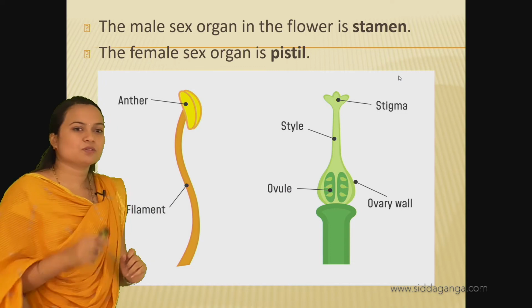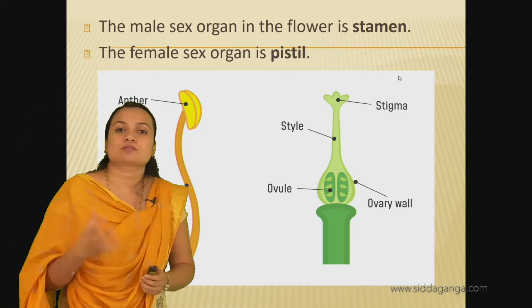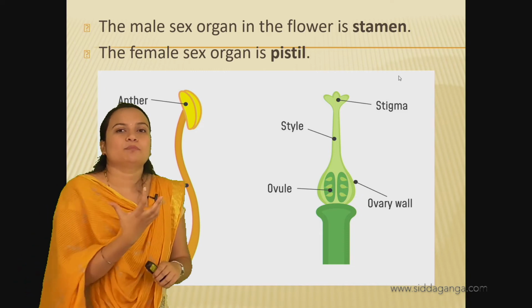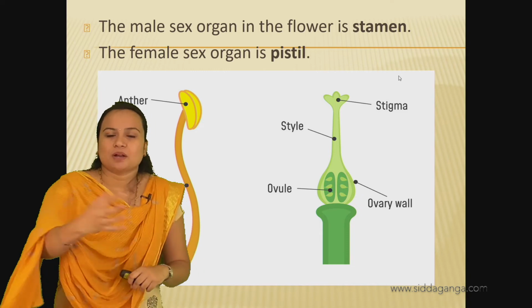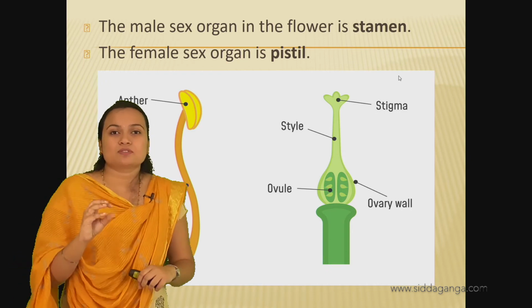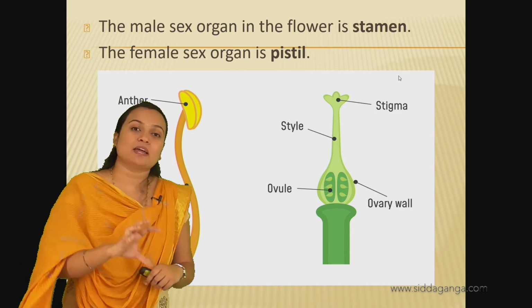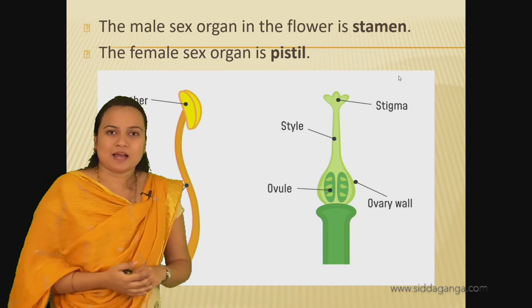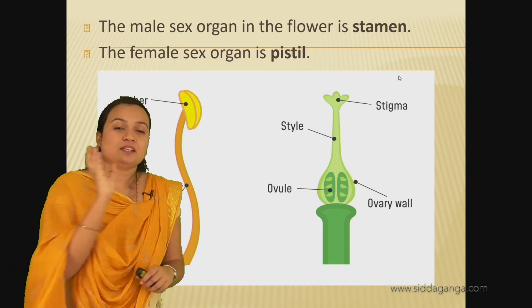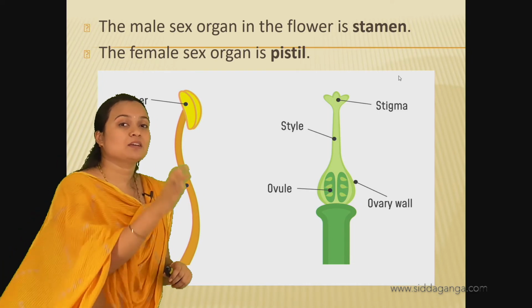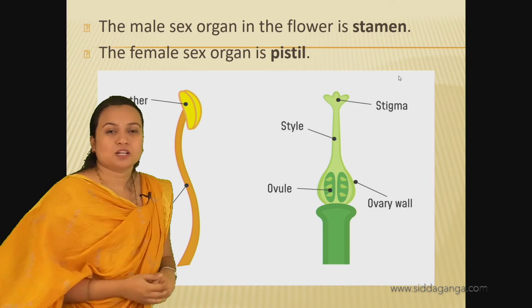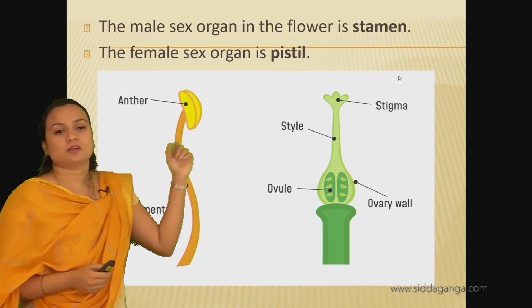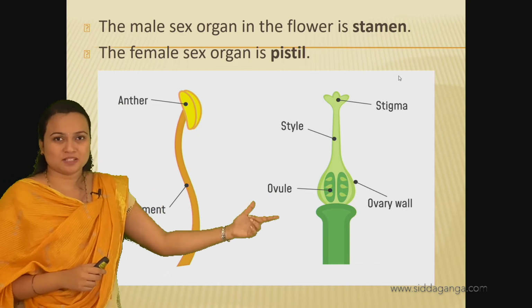In angiosperms, asexual reproduction can also take place, that is by vegetative reproduction. For example, in the bryophyllum plant, the leaves will have leaf buds, and when these leaf buds fall down, they will grow into a new plant. That is asexual reproduction, that is vegetative propagation in the case of plants, and sexual reproduction also takes place.